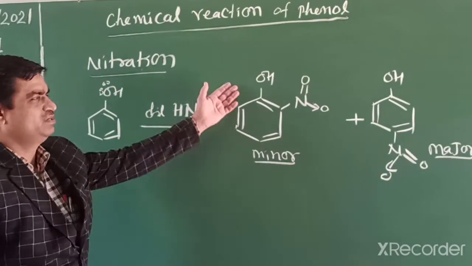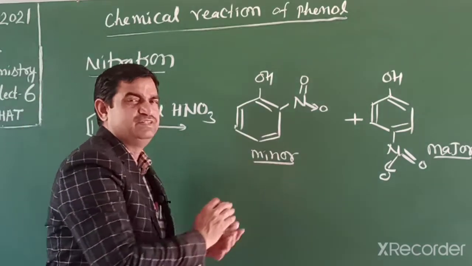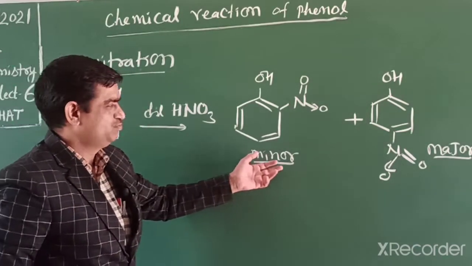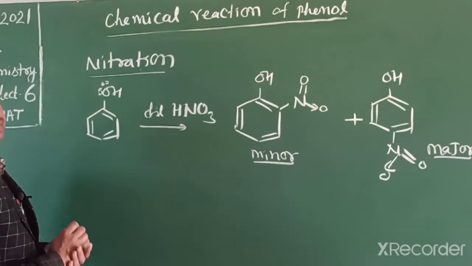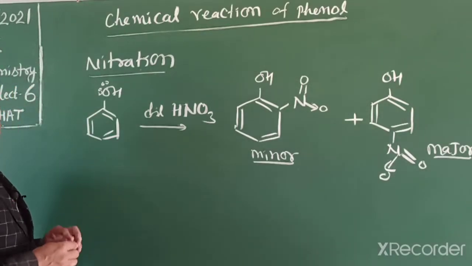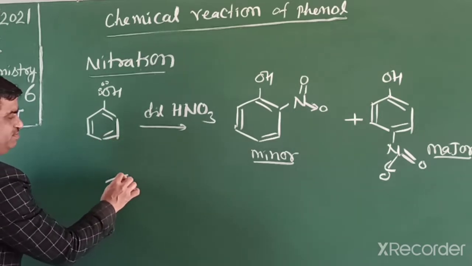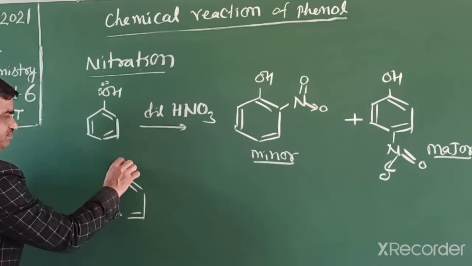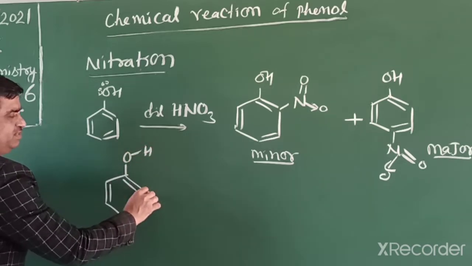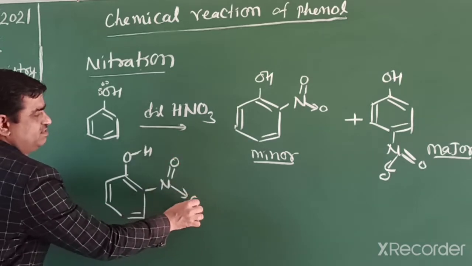Students, the question comes in the exam, how can we separate these two products? We can separate these two substances by their boiling point difference. In orthonitrophenol, what happens? We can draw the structure in this way.